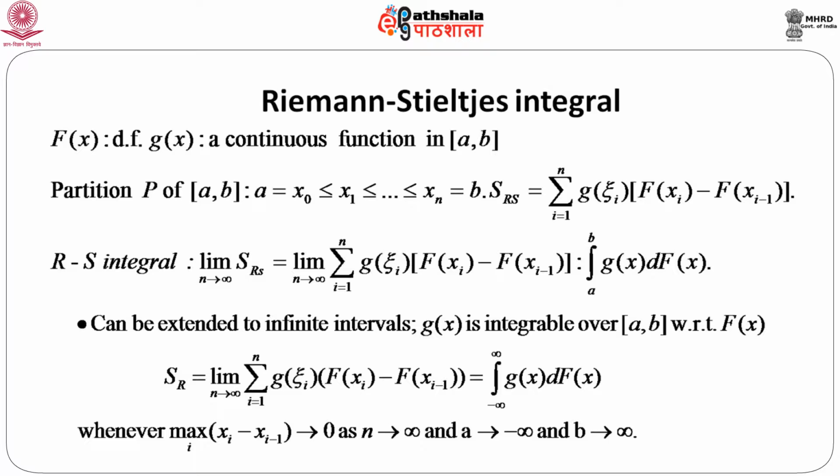Now this Riemann-Stieltjes sum goes toward the limit, the integral from minus infinity to infinity of g(x) dF(x), whenever the maximum of the length of the ith sub interval goes to 0 over i as n goes to infinity, and naturally a goes to minus infinity and b goes to infinity. So, under this condition we can easily extend the RS integral to include the infinite interval.